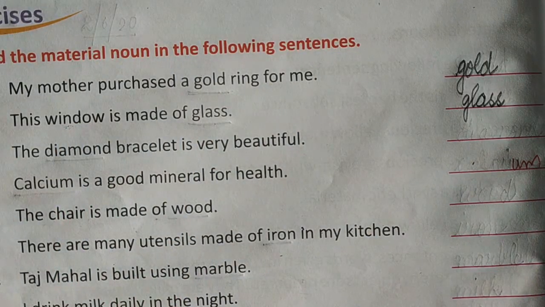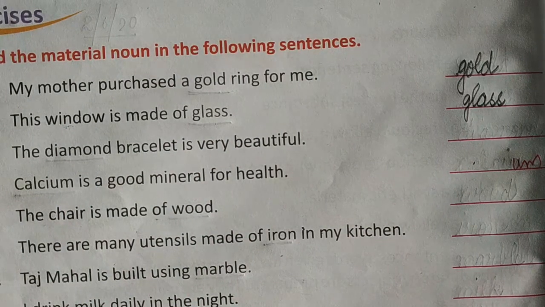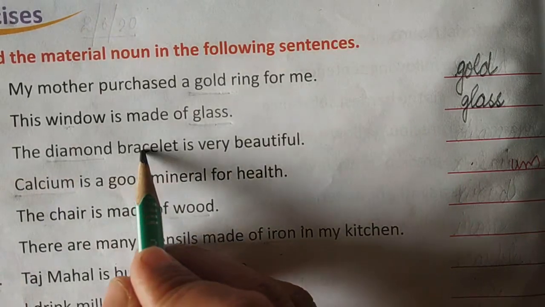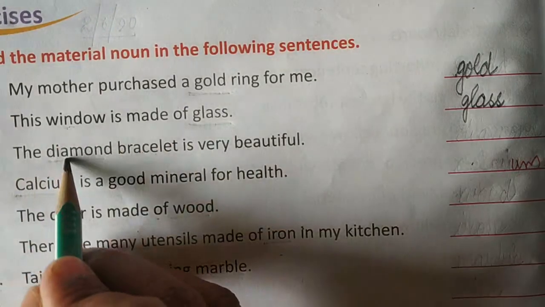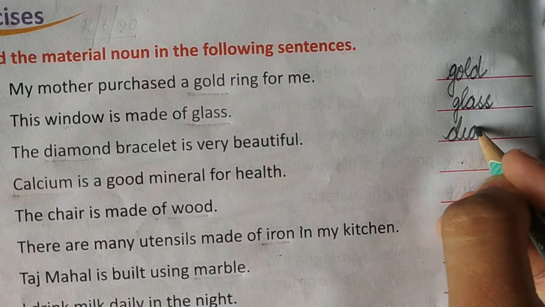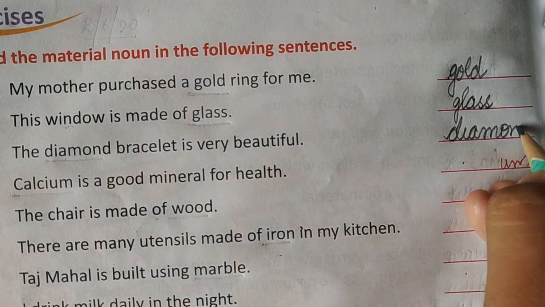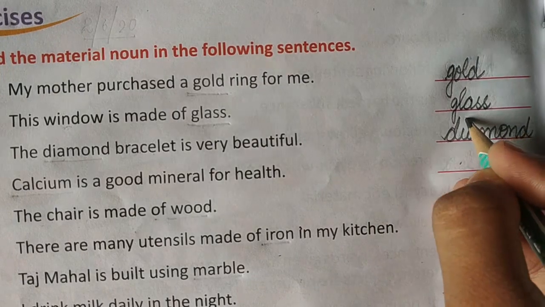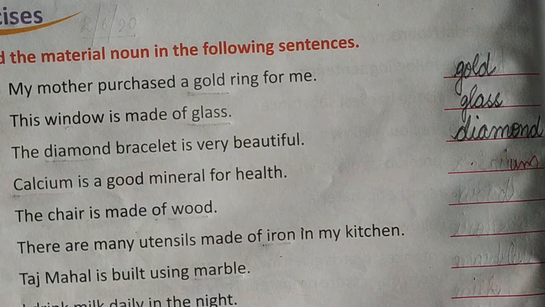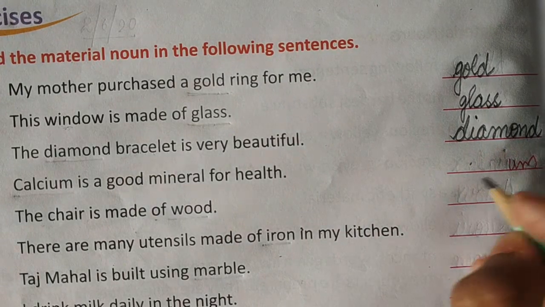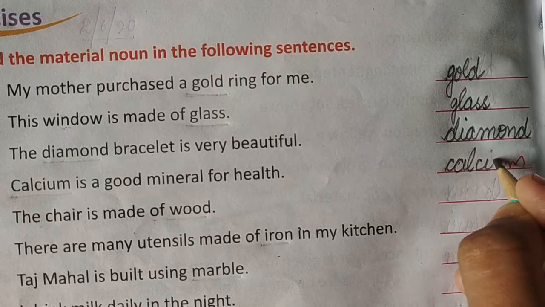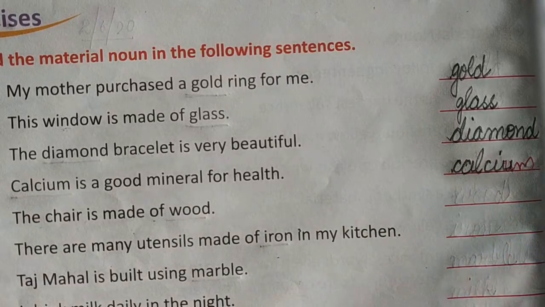The next one is, the diamond bracelet is very beautiful. Now here in this sentence, children, bracelet is an object. It's a jewelry, which is made up of diamond. So which material is used to make that object? Diamond. So diamond is the material noun here. The next one is, calcium is a good mineral for health. Now in this sentence, calcium is the material noun here.